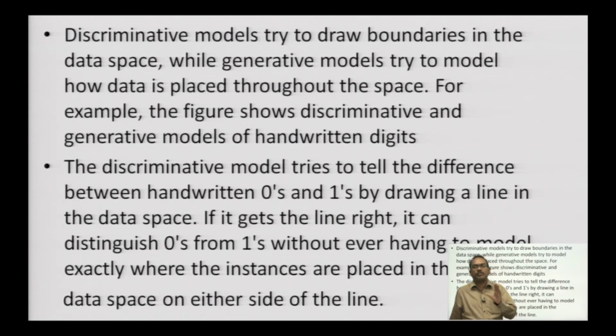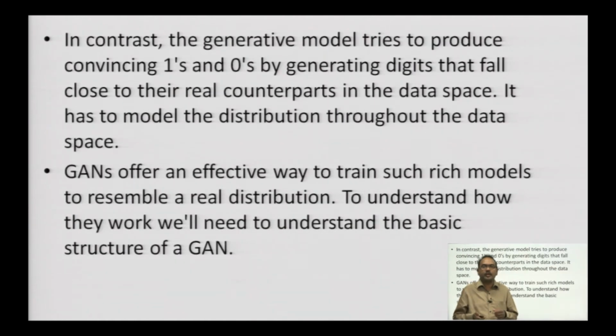So, these discriminative models are very useful in recognizing things in a very accurate manner. If somebody shows a fake photograph, the network should be in a position to say that this is fake, this is not real, but for a human it may look real. So, the discriminative models try to draw the boundaries in the data space, whereas generative models try to model how data is placed throughout the space. A discriminative model tries to tell the difference between handwritten zeros and ones by drawing a line in the data space. If it gets the line right, it can distinguish zeros and ones without ever having to model exactly where the instances are placed in the data space on either side of the line.